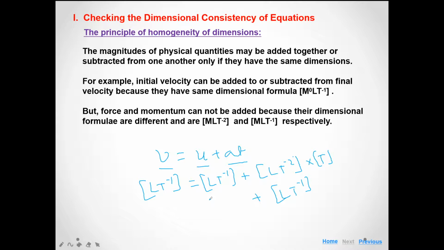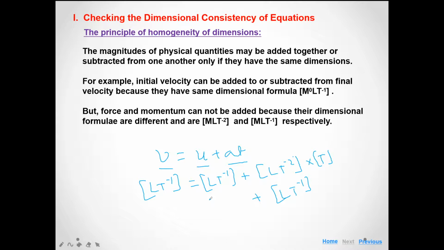But consider an equation like v^2 = u^2 + at. Does that equation have significance in physics? Is it homogeneous, does it obey the principle of homogeneity?